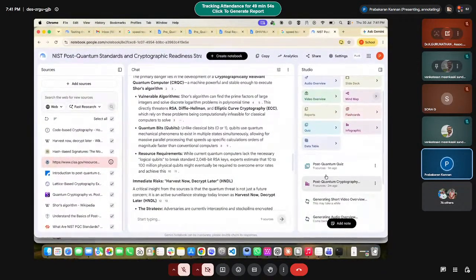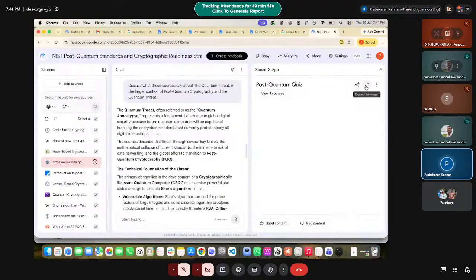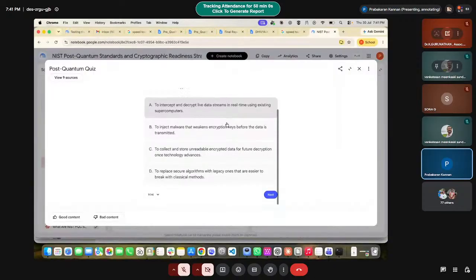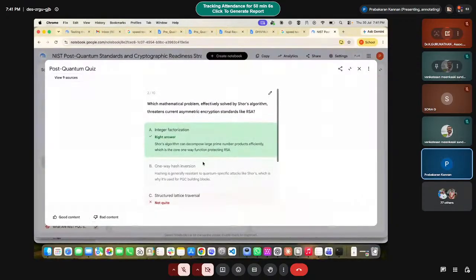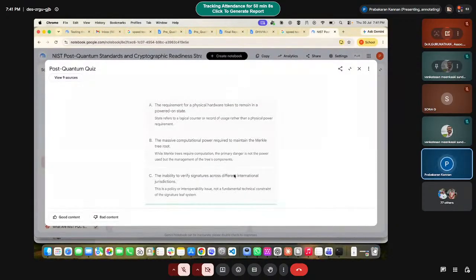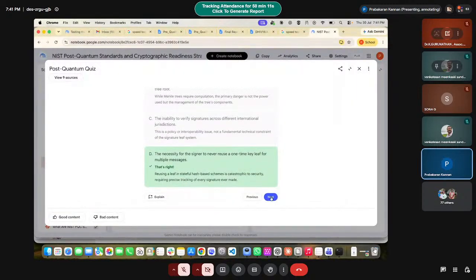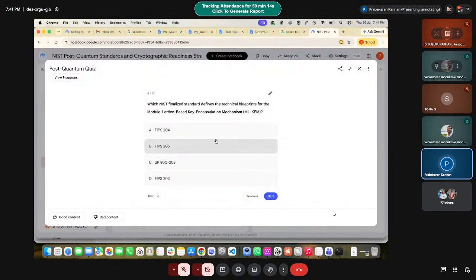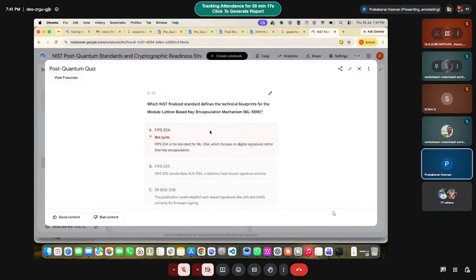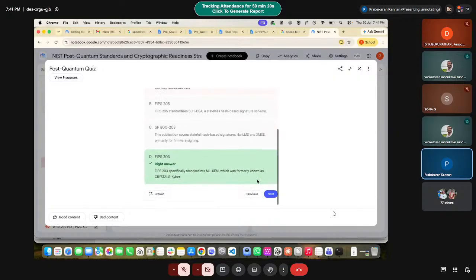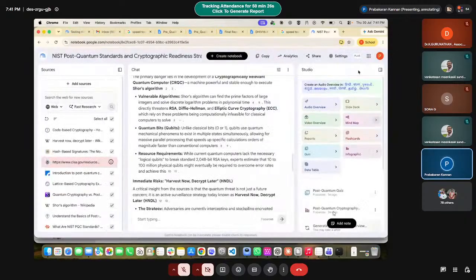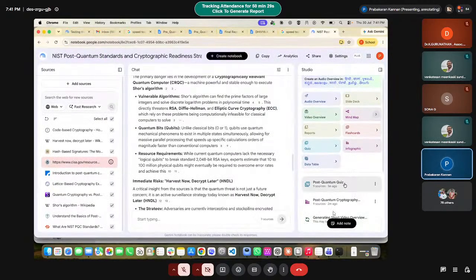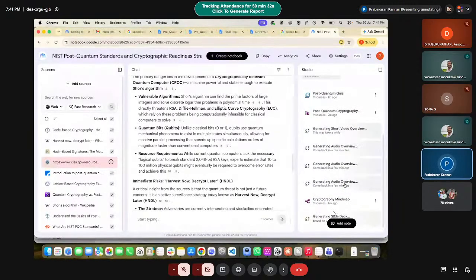It has also generated the quiz. Just see the quiz. For example, if I give any answer, I don't know, I'm just blindly giving an answer. Are you able to see that? Are you able to follow this? Hopefully you are following it. So till now we have generated the infographic, mind map, and quizzes from the content which we have given. The other things are taking time, but let's wait and see.